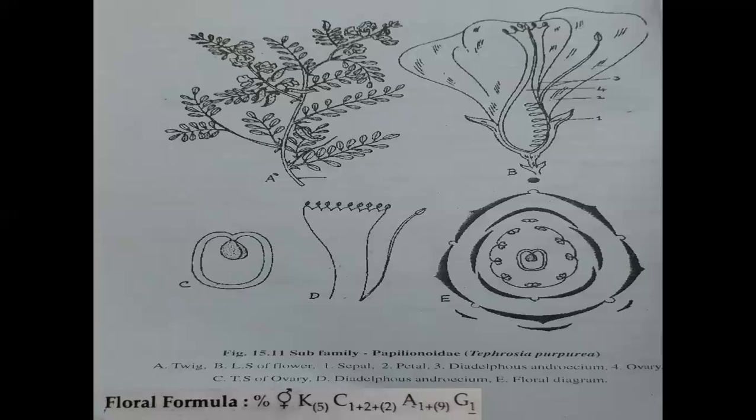Then the vegetative characters. First point is the root system. Tap root system is present. The roots contain root nodules with nitrogen fixing bacteria like Rhizobium, which lead a symbiotic life with the host plant. Rhizobium mainly helps in fixation of nitrogen.